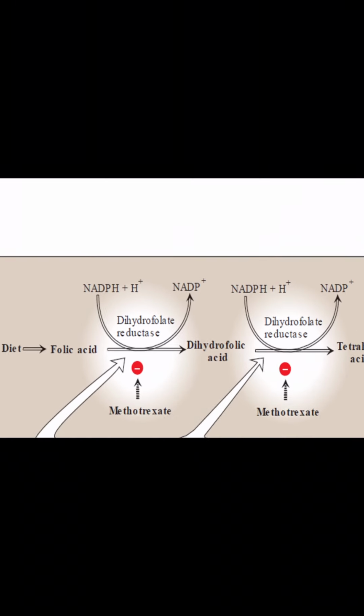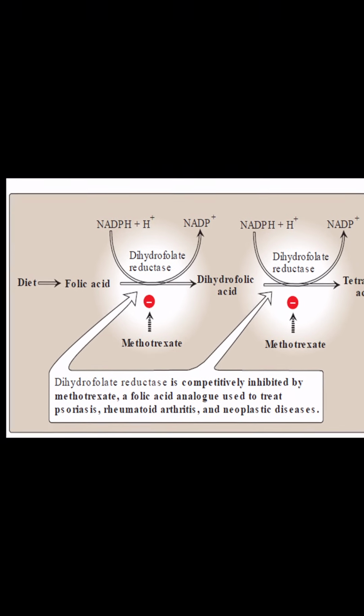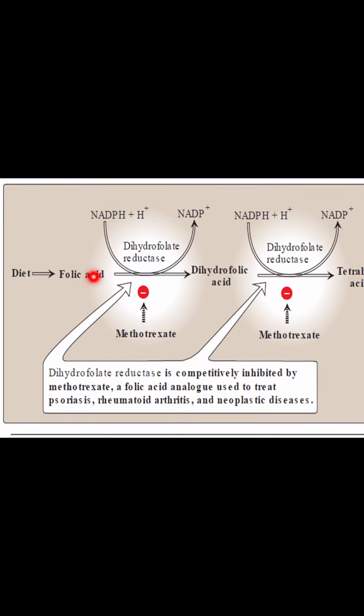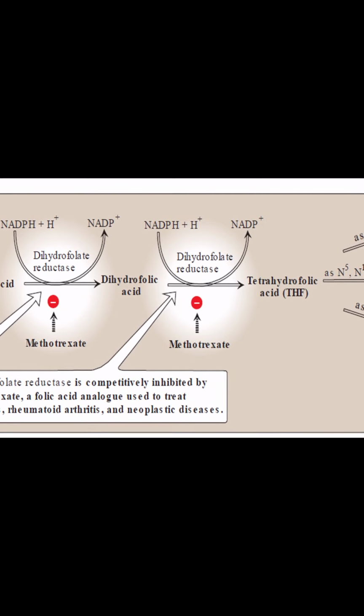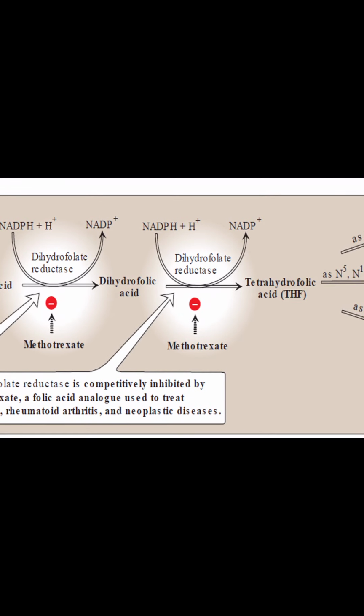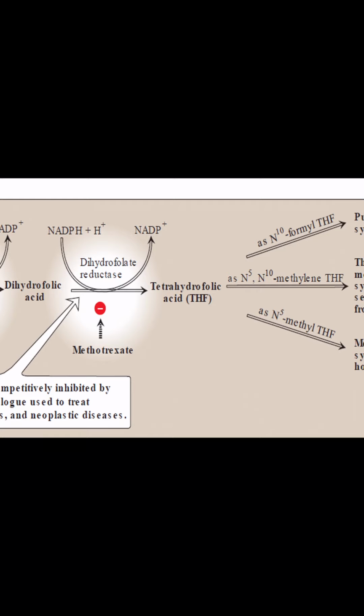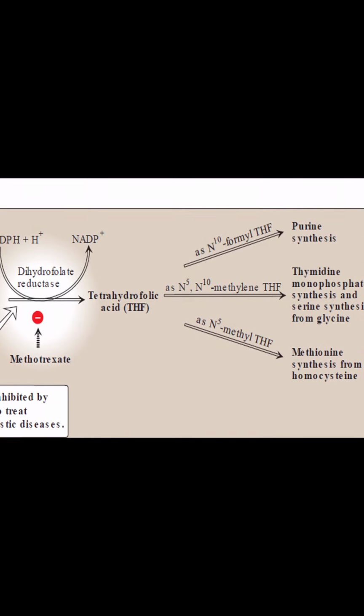Now look over here. You took a diet, it had folic acid. Now this folic acid is reduced to dihydrofolic acid or dihydrofolate by enzyme dihydrofolate reductase. Then this dihydrofolate is converted into tetrahydrofolate or tetrahydrofolic acid by the same enzyme, dihydrofolate reductase. Once this tetrahydrofolate is made, it has the ability to take one carbon moieties.